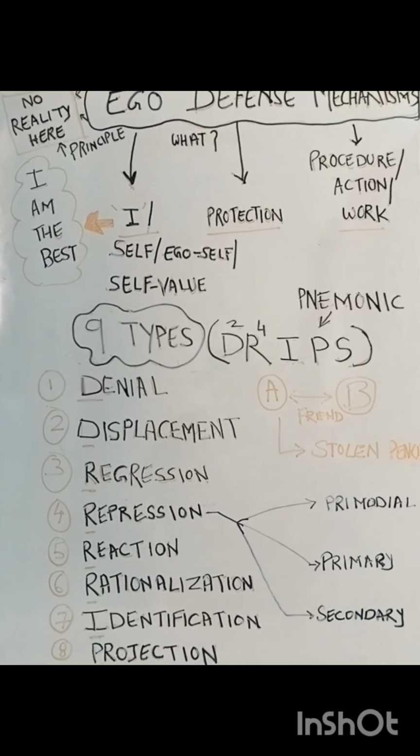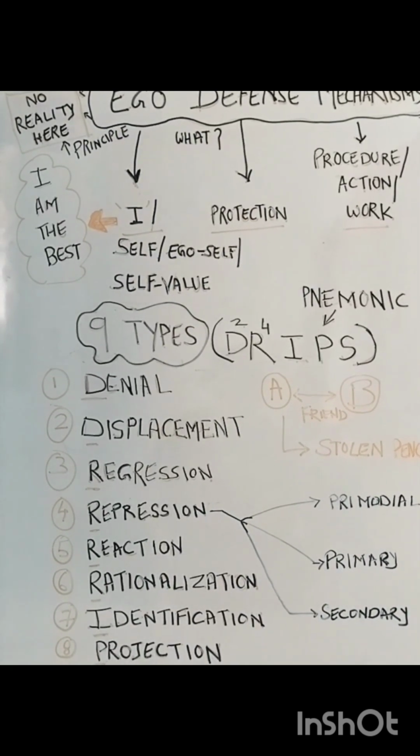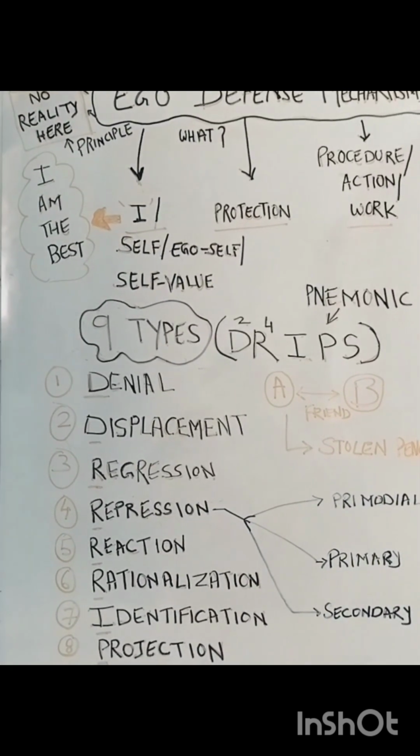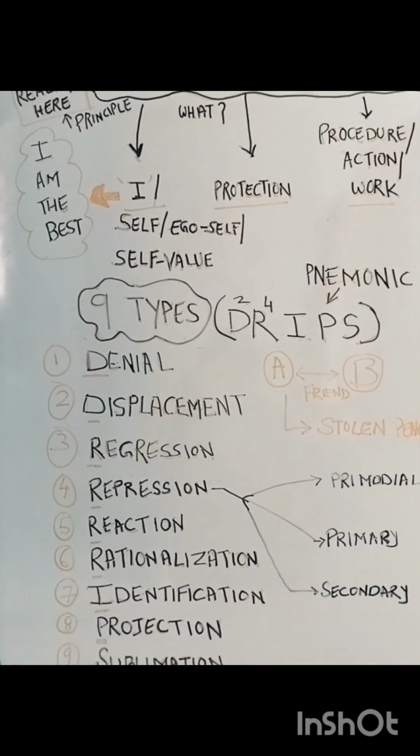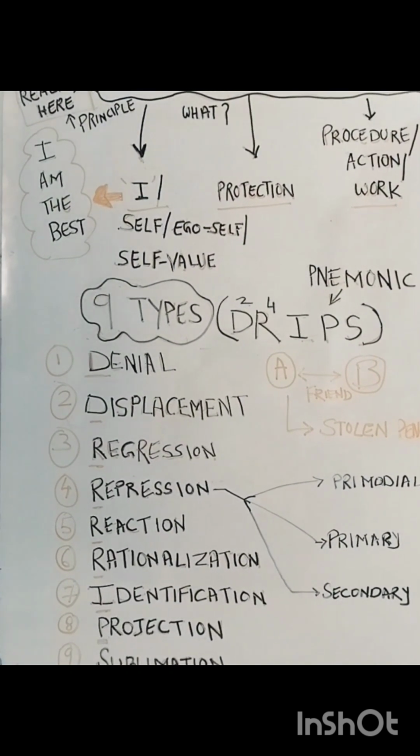A positive example is a child who identifies his parents as more powerful and more achieving, so he also wants to become like them. So this is known as identification.